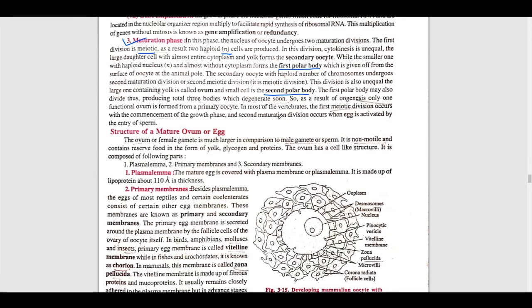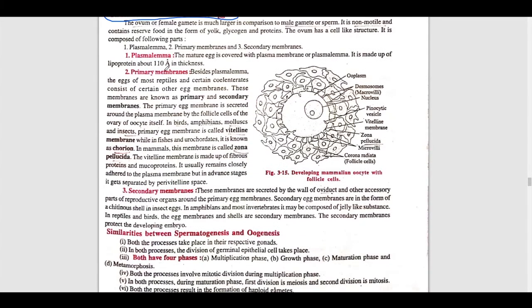Now next is the structure of a mature ovum or egg. When the egg gets matured, the ovum, the female gamete, is much larger in comparison to the male gamete or sperm.